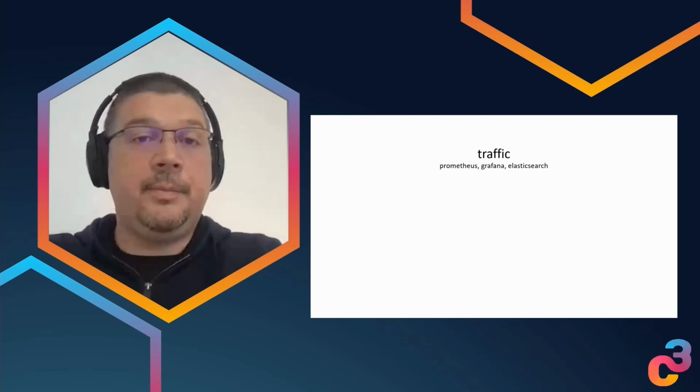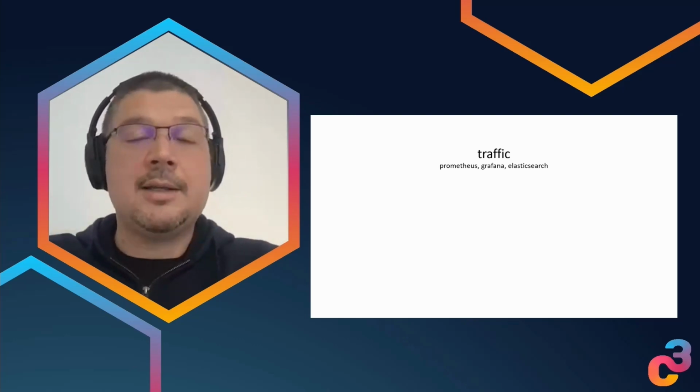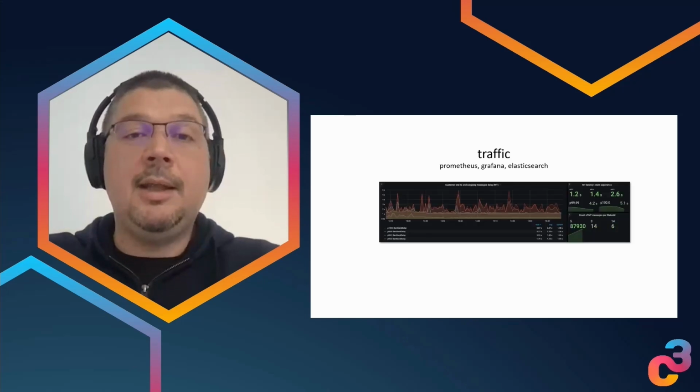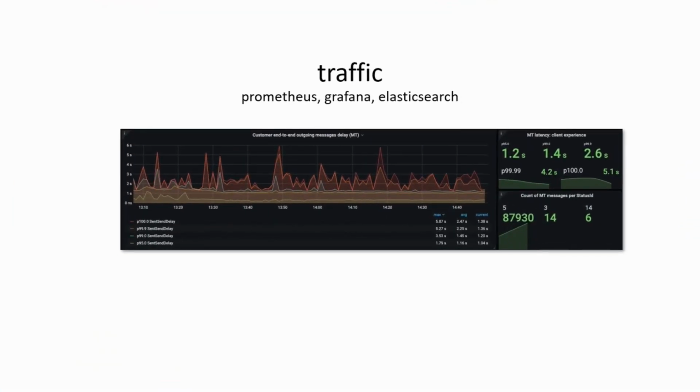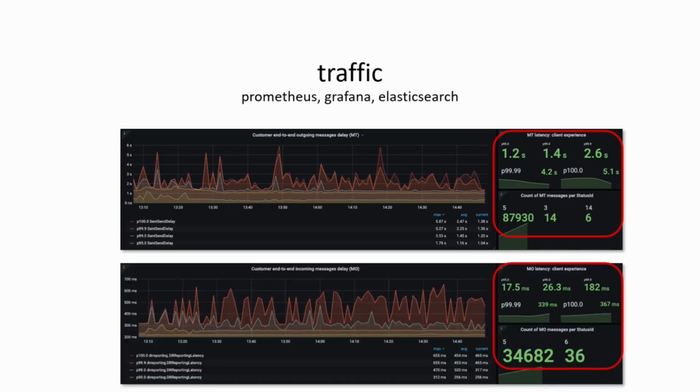For this, we use a different set of tools like Prometheus, Grafana, Elasticsearch to get these numbers. This allows us to monitor every specific appliance and to know exactly how much delay this customer feels in delivering messages to end users, and also what percentage of this traffic is affected with, let's say, poor performance, right? And we can also monitor the other side: from when the message reaches us from the end user's phone, how much time it takes for us to process it and push it to the customer so that the customer can do their business.